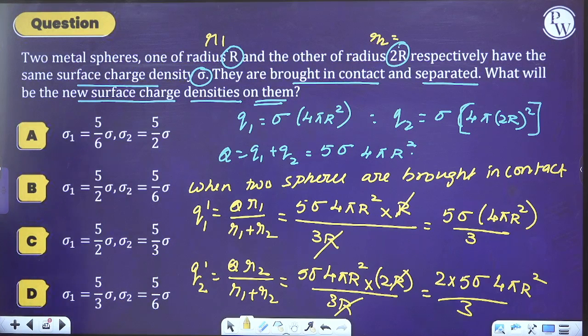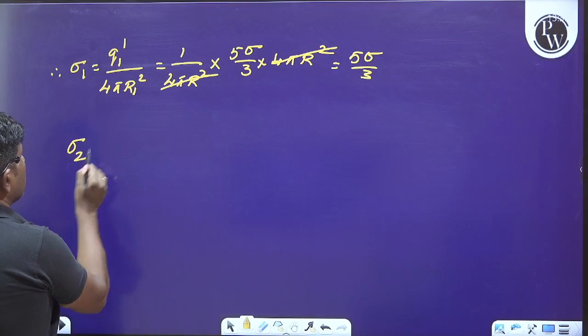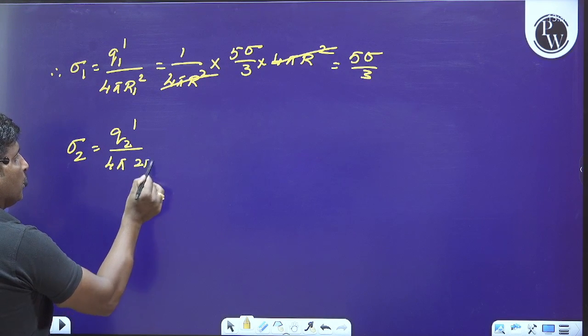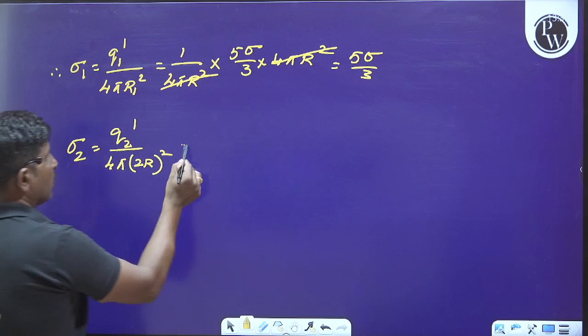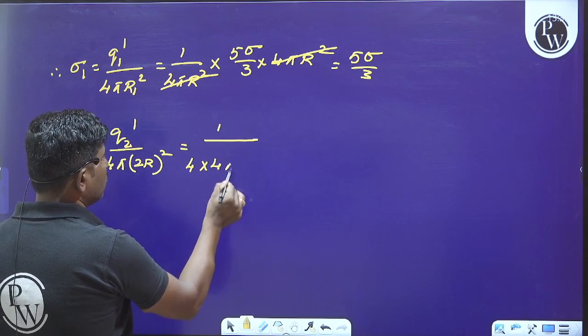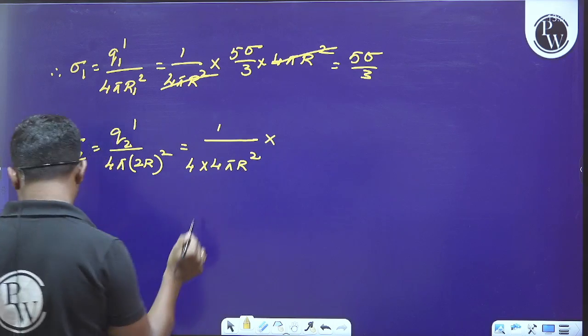So okay, let it be. And what again is the sigma 2 value here? We can say Q2 dash divided by 4 pi into (2R) whole square. So what is this? 1 by 4 into 4 pi R square, into Q2 dash.